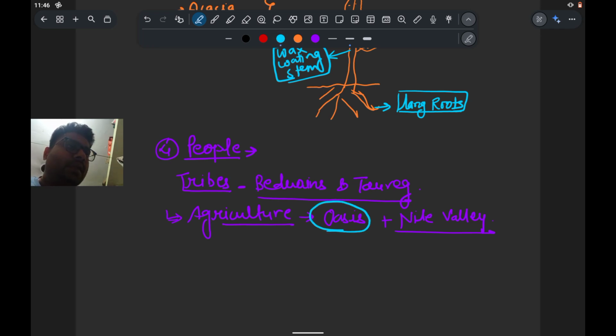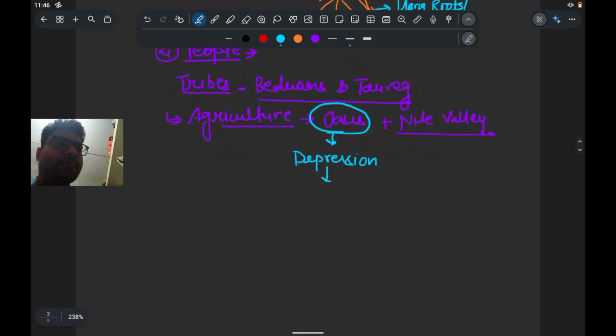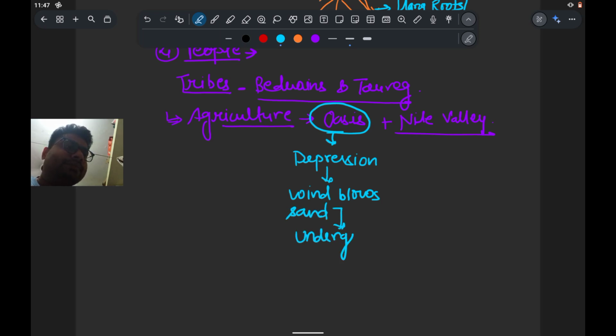What is the oasis? Oasis, it is a depression. And how is the depression formed? It is a depression when the wind blows the sand from any region, and the underground water comes above the surface.